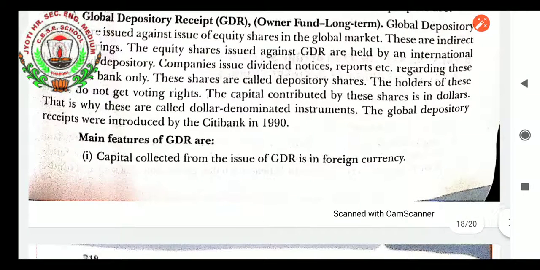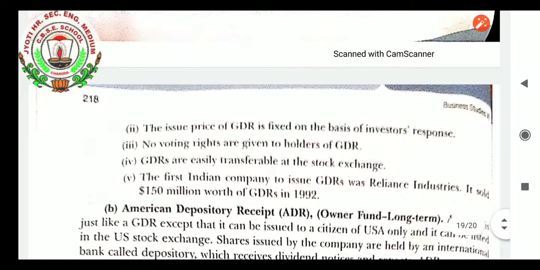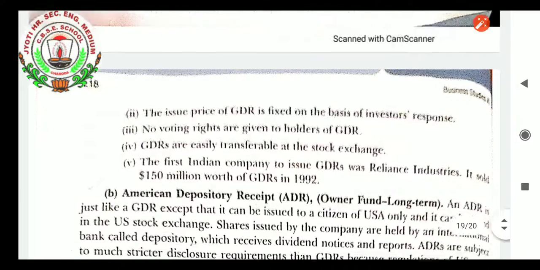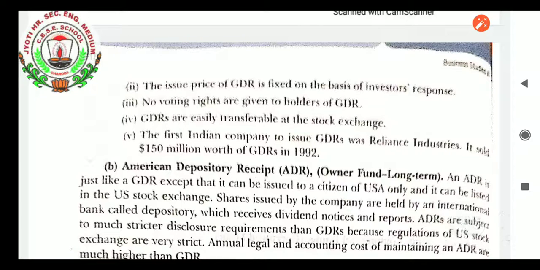Main features of GDR that we are going to learn. Very first, capital collected from the issue of GDR is in foreign currency. Definitely it is an international source, so the currency will be at international level. The issue price of GDR is fixed on the basis of investors' response. No voting rights to the shareholders of the GDR. GDRs are easily transferable on the stock exchange. The first Indian company to issue GDRs was Reliance Industries. It sold $150 million worth of GDRs in 1992.